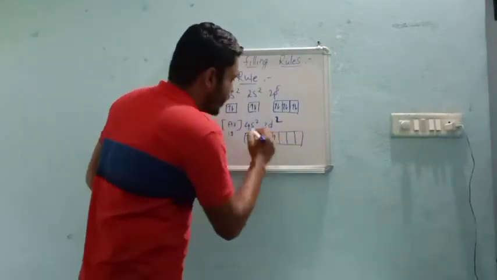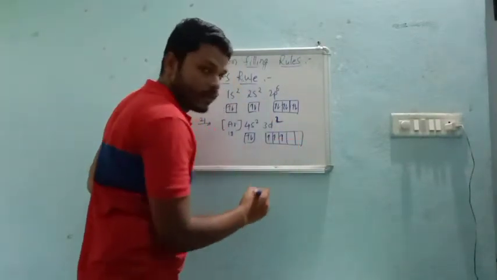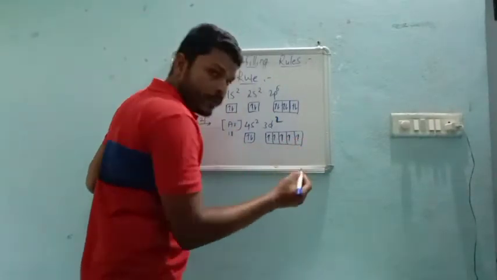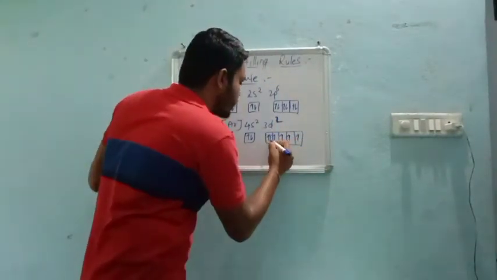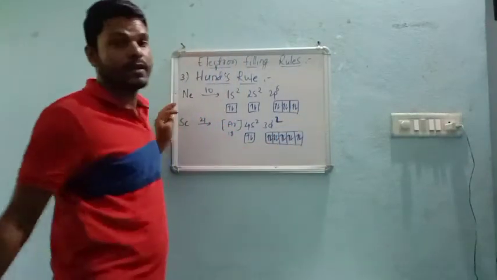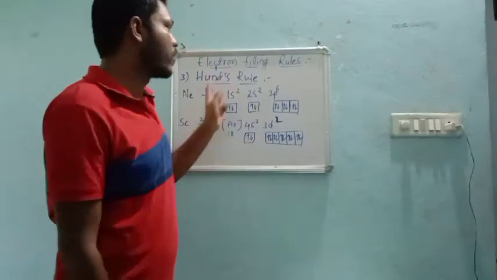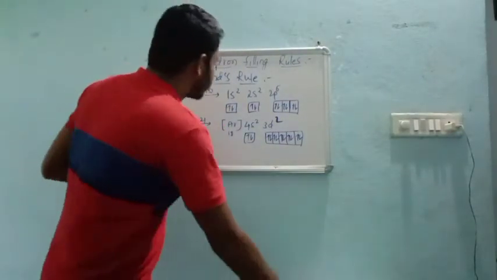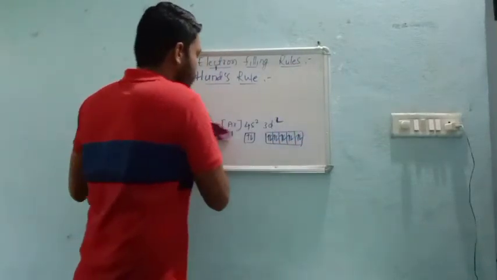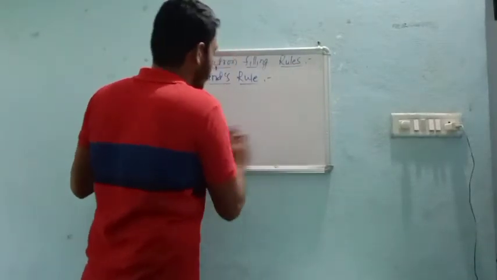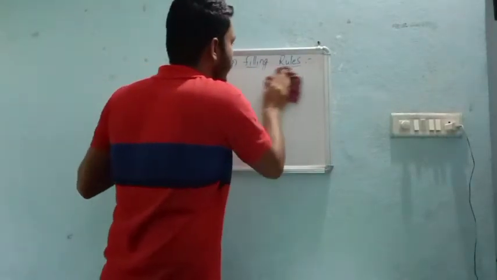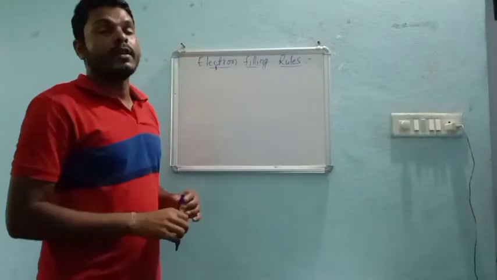If it has 3, then the third cell, 4 means like this, and then 5. 6 means now you can start pairing: 6, 7, 8, 9 and 10. Like this we can write the electronic configuration for different species. This is all about the rules of filling electrons in the different shells and subshells.